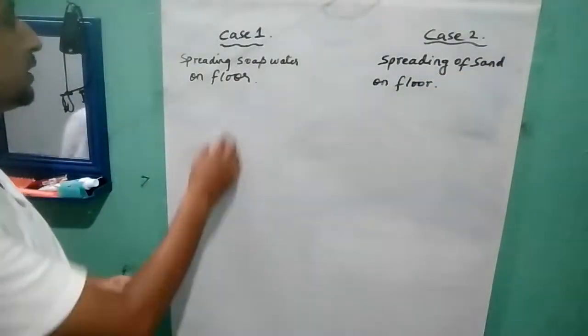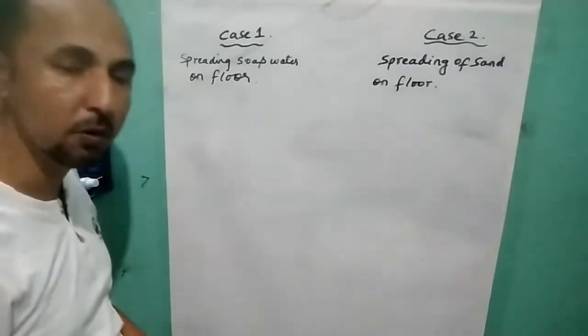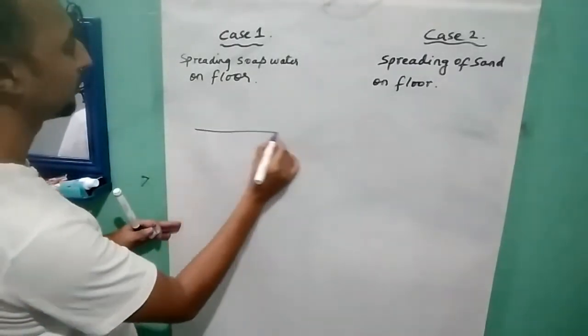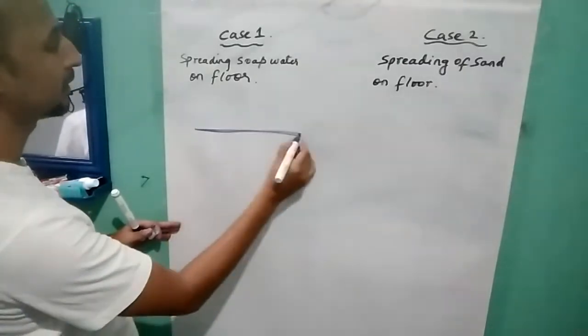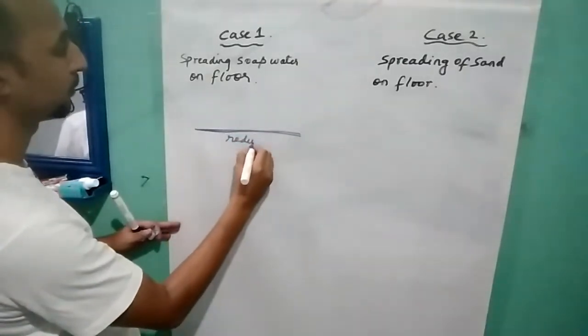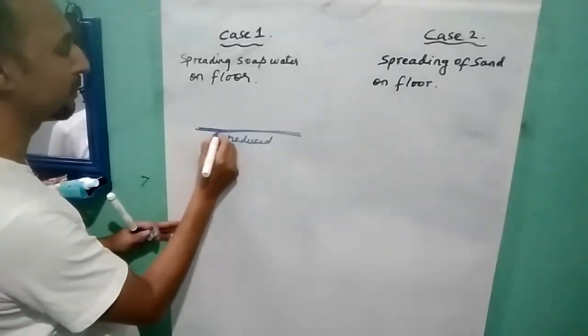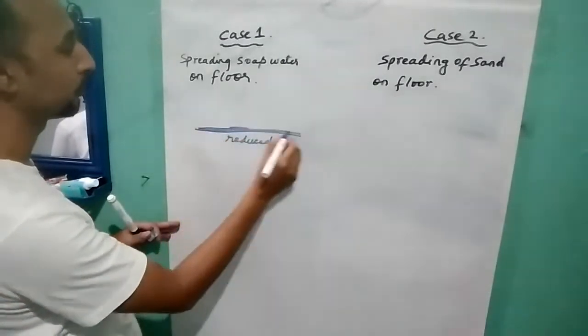When we spread soap water on the floor, the friction is reduced because the irregularities are covered by soap water.